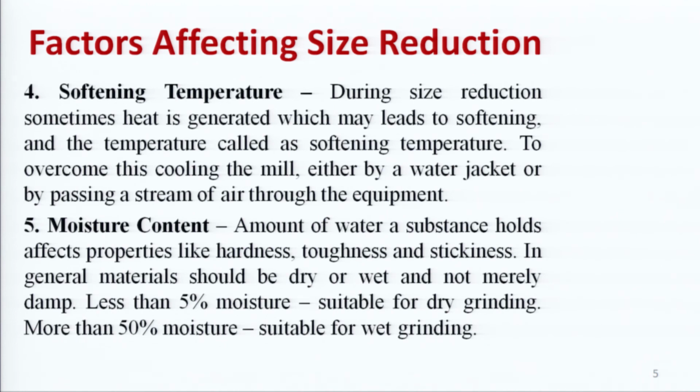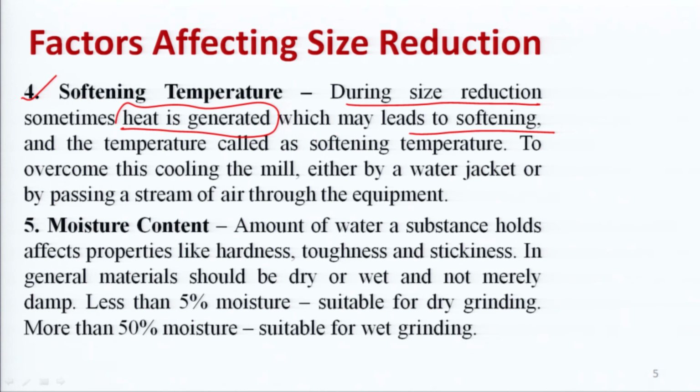Fifth was softening temperature. Softening temperature also poses a problem during size reduction. So, what happens? Sometimes heat is generated in the instrument, and it leads to softening of the material.